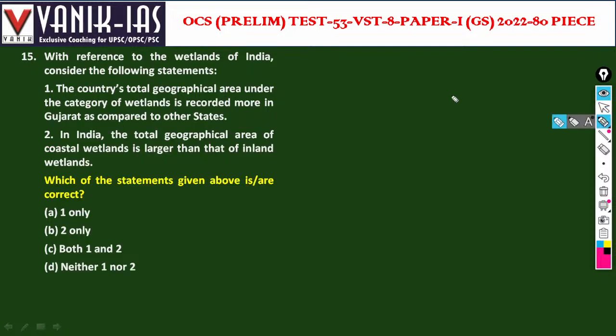With reference to the wetlands in India, consider the following statements. The country's total geographical area under the category of wetlands is recorded more in Gujarat as compared to other states. Yes. Then in India, total geographical area, coastal wetlands, no. Inland wetlands have more. Obviously, they have more area in inland wetlands, right? So the second statement is wrong. Only one is the right answer.